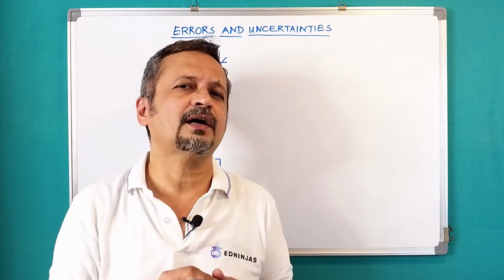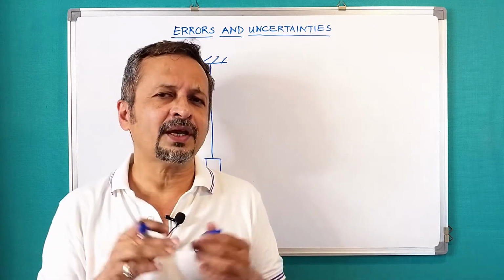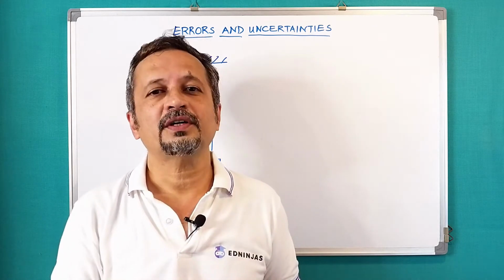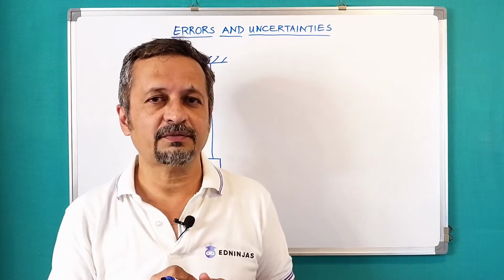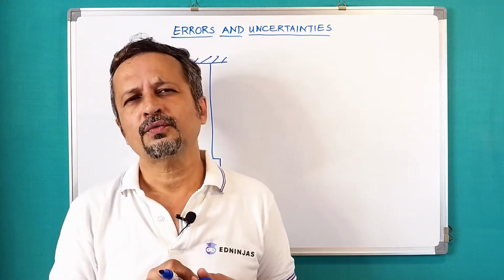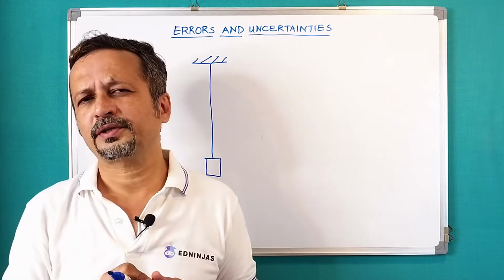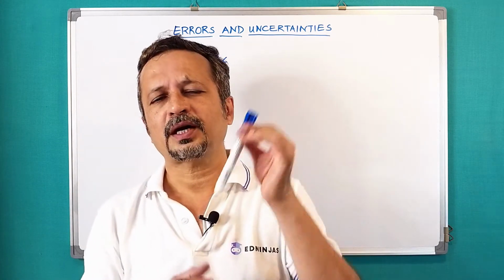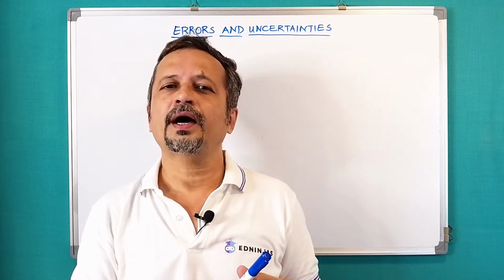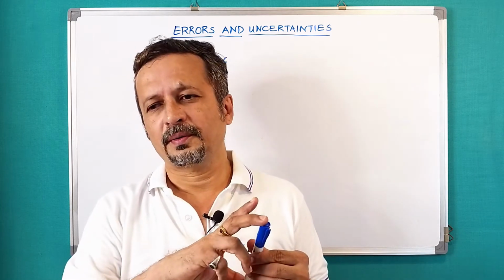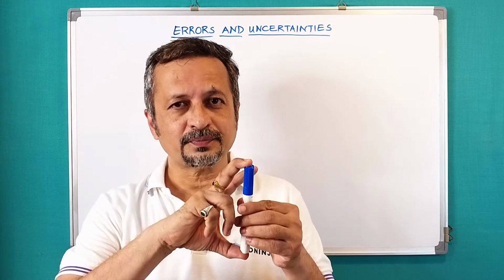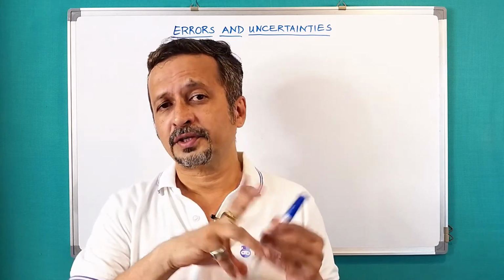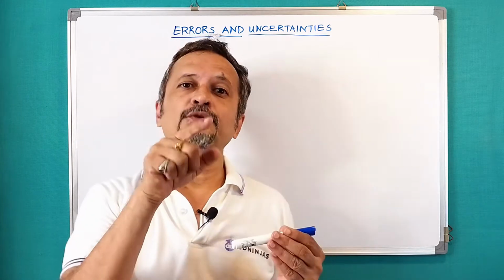These things can be avoided, but still they are sources of uncertainties in the measurements that we make, so we have to account for them. Another thing: suppose I want to measure the length of this marker. I may make use of a small meter scale, or I may use vernier calipers.